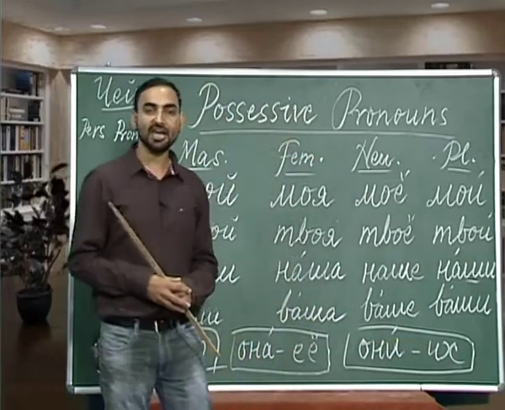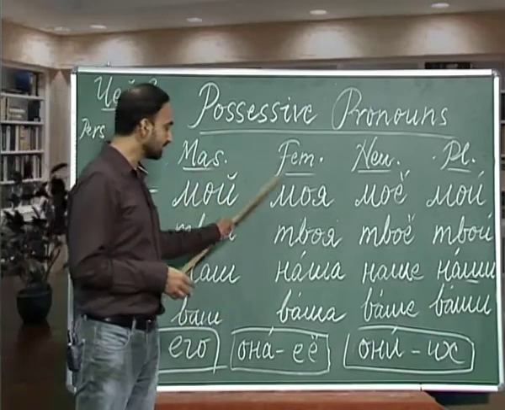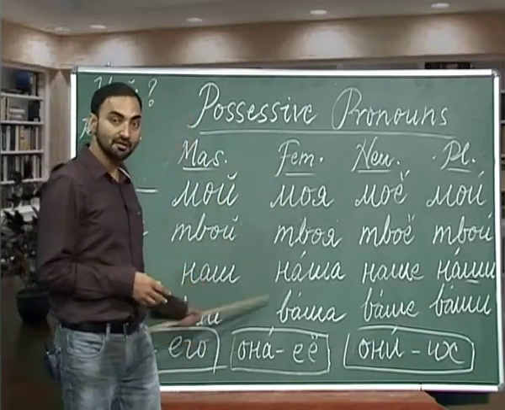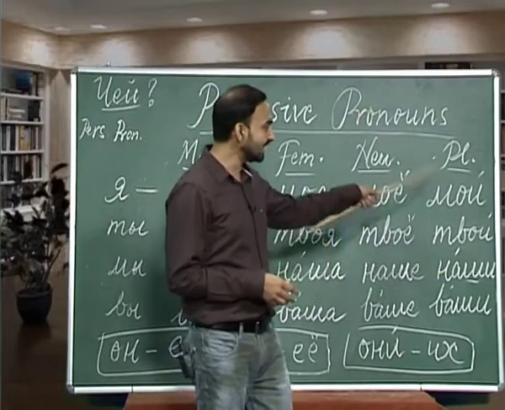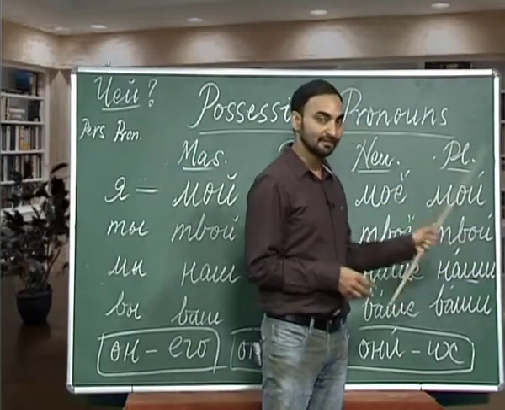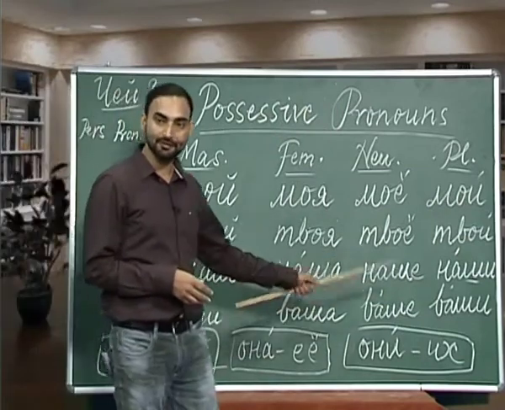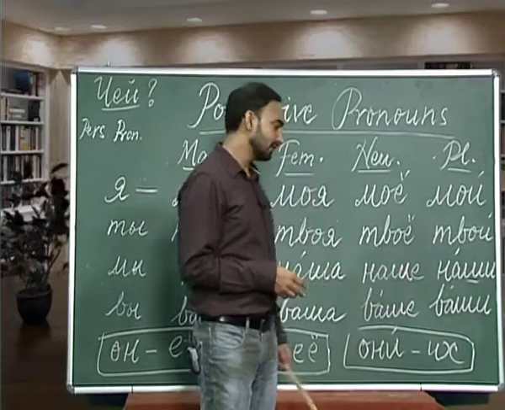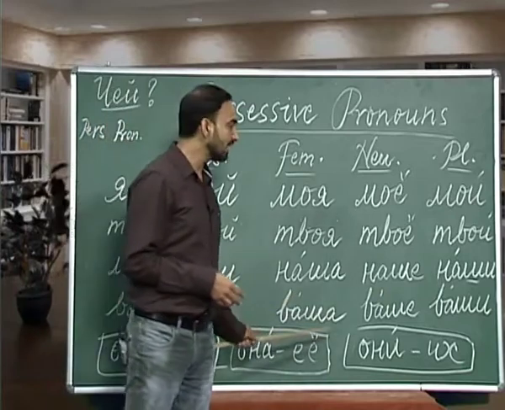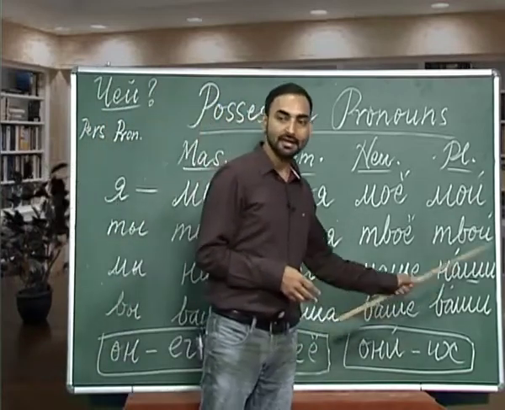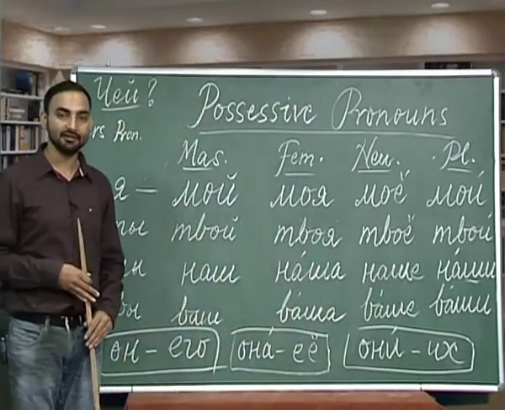For example, che eta dom, eta ivo dom. Chia eta karta, eta ivo karta. Chio eta pismo, eta ivo pismo. Chi eta chisi, eta ivo chisi. Similarly, eta iyo dom, iyo karta, iyo pismo, and iyo chisi. Similarly, eta ich dom, eta ich karta, eta ich pismo, and ich chisi. I hope you have understood the possessive pronouns in Russian.